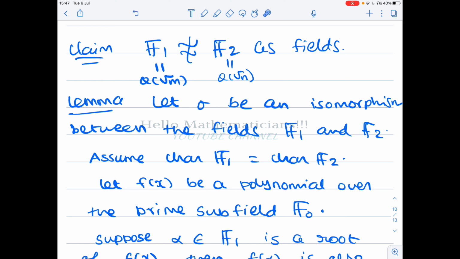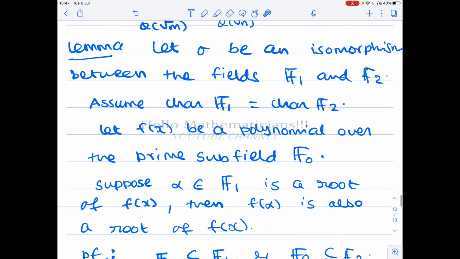If the characteristic is p, then Z_p will be a subfield of both F1 and F2. That is what we call a prime subfield. If the characteristic of both F1 and F2 is 0, then Q, the rational numbers, will be a subfield of both. So we want the same prime subfield, so we assume the characteristic is equal.